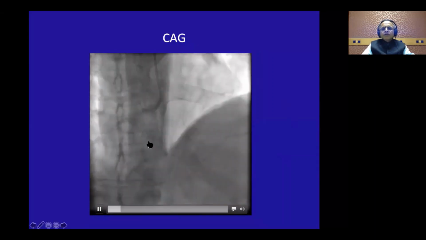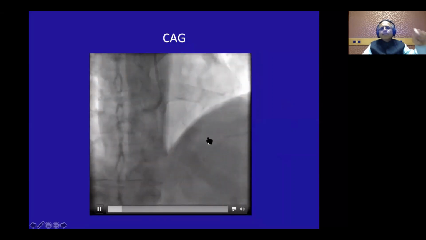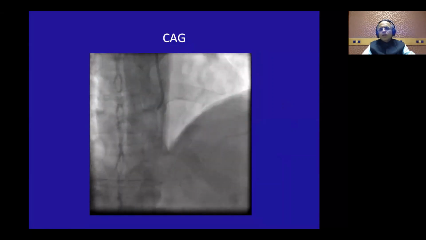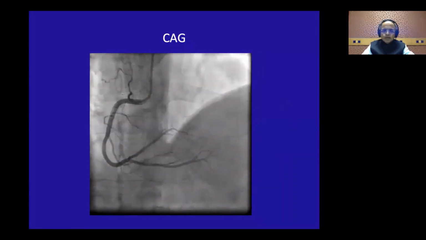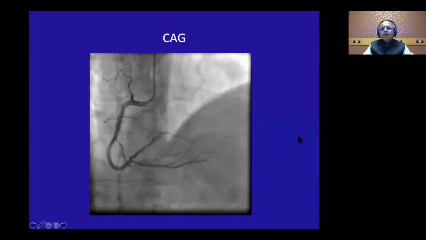Now, we are calling this stress echocardiography false positive only because the epicardial vessels are clean. But remember, beyond the epicardial vessels, there are too many things. There is a huge amount of microvasculature, and beyond the microvasculature, there are the muscles.